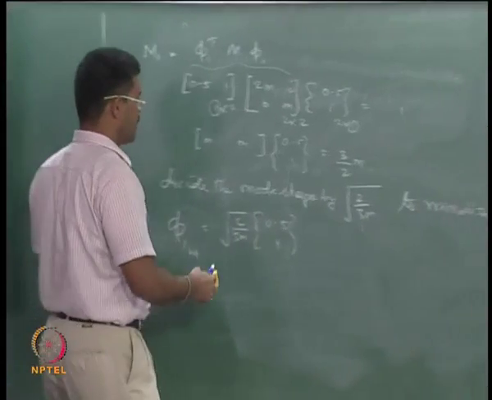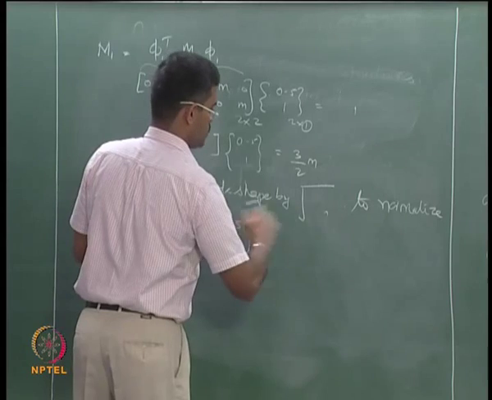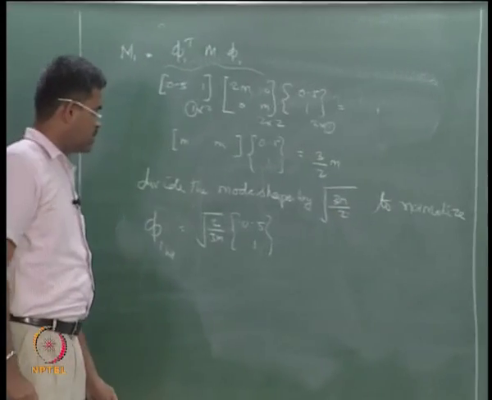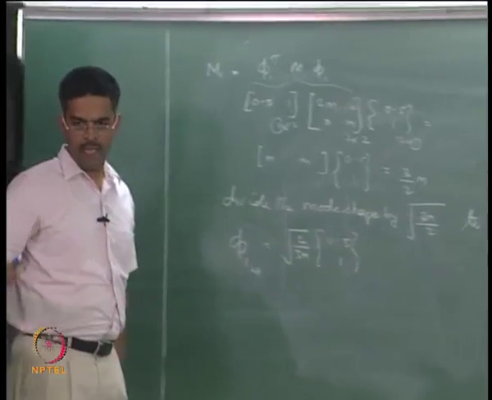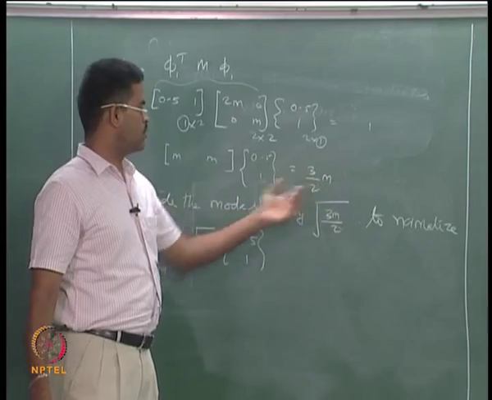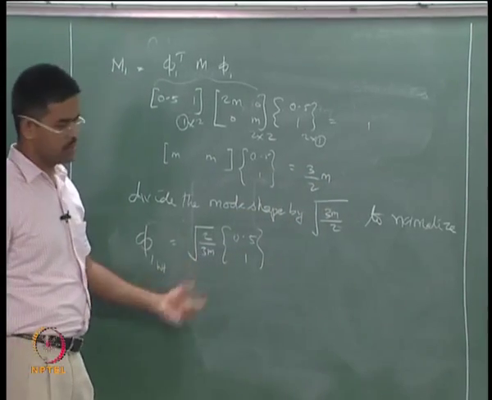That is, divide the modes by 3 by 2. Divide this by this, so I get root 2 by 3m. Please make the change here. Divide the square root of this value, all the mode shapes here, I get like this.